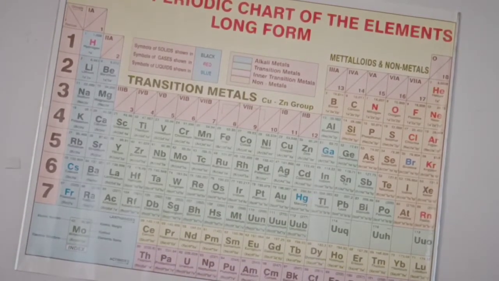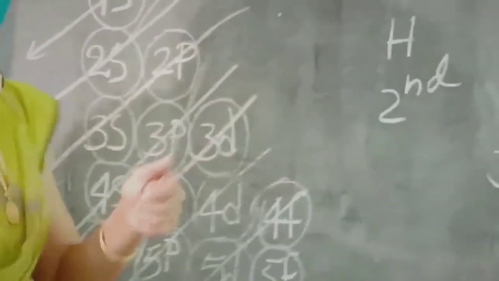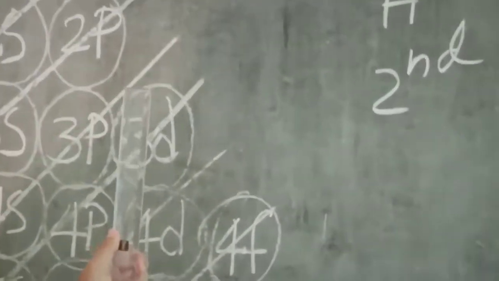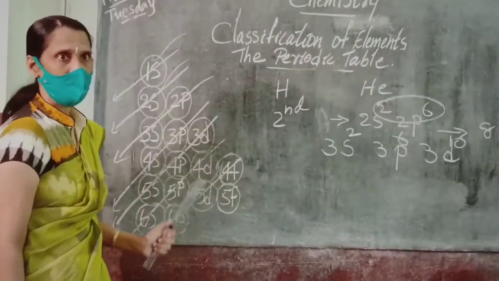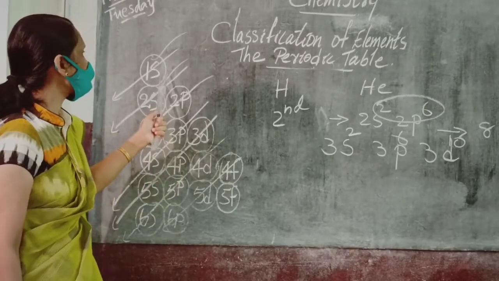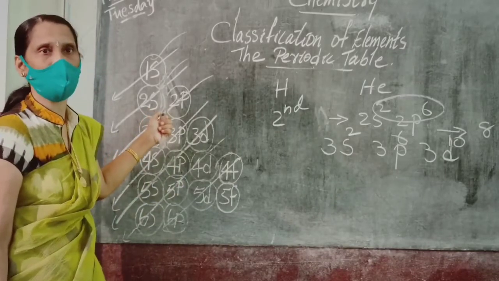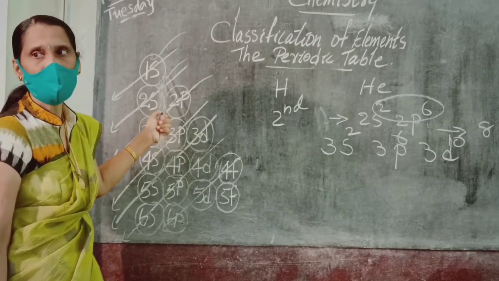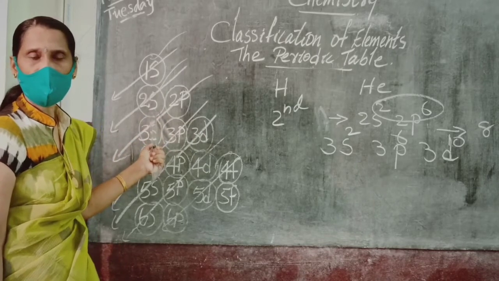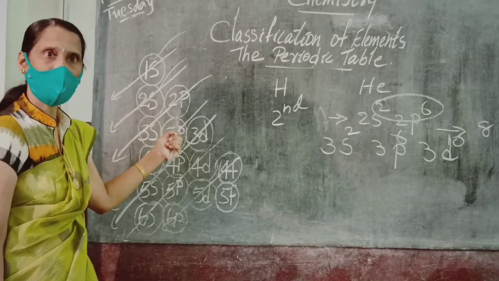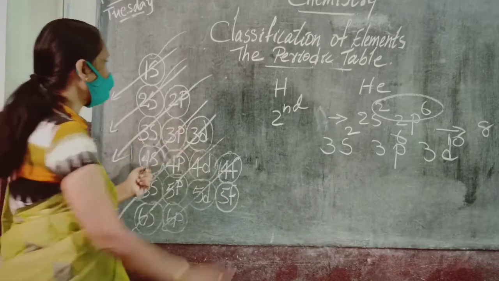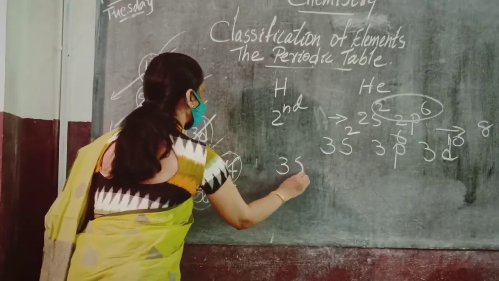Okay, let me tell you. See here. When you learned about the ascending order of the energy levels, we learned that first electrons will enter into 1s orbit. After 1s, it will go to 2s. 2s completed, it will go to 2p. After 2p it will enter into 3s.